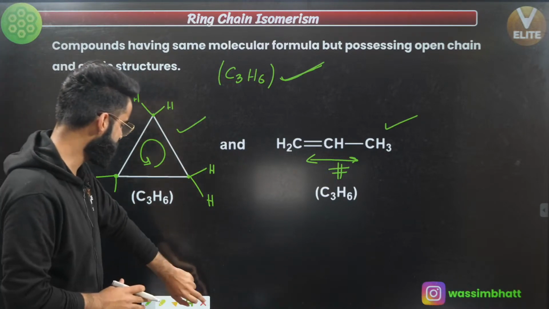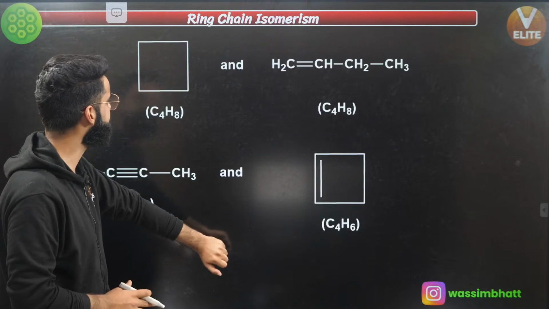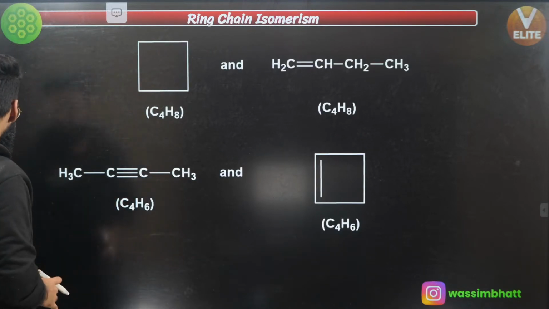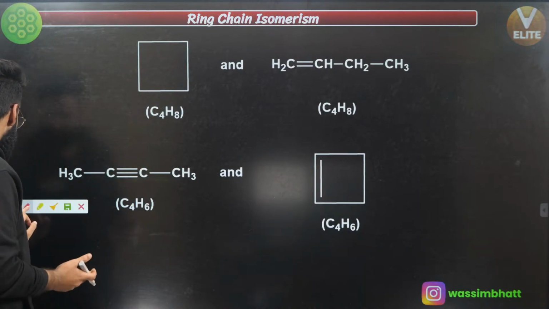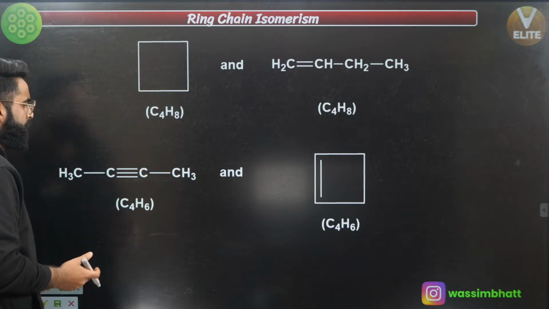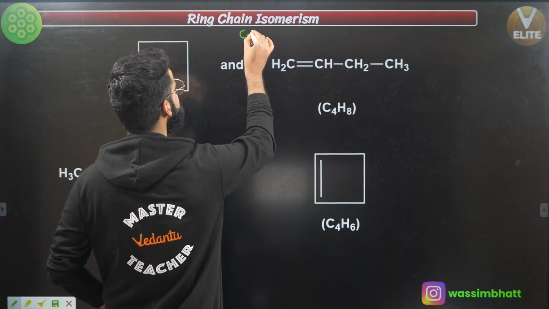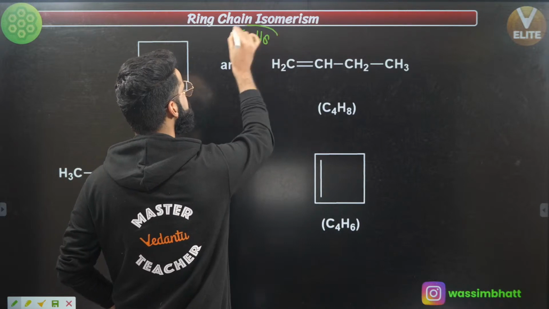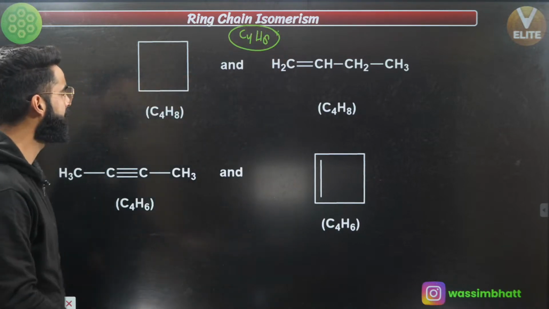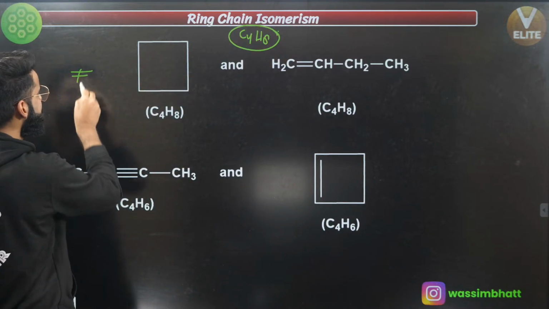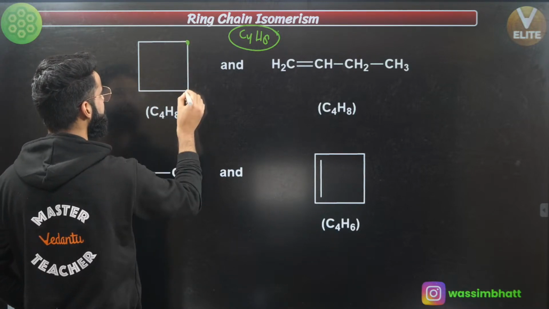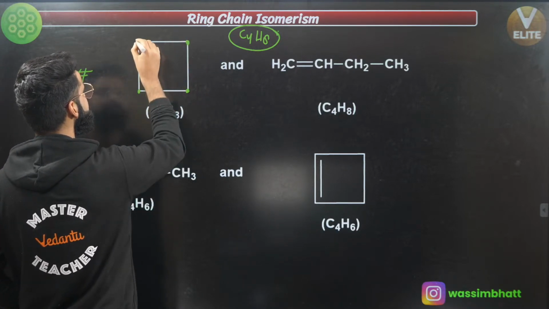Similarly, if I take few more examples, understand properly. Have a look. I've got the molecule with the formula C4H8 first of all, yeah? First of all, I'm drawing 2 possible structures of this molecule. This is one possible structure. At every corner you have got the carbon atom. These are basically the carbon atoms.